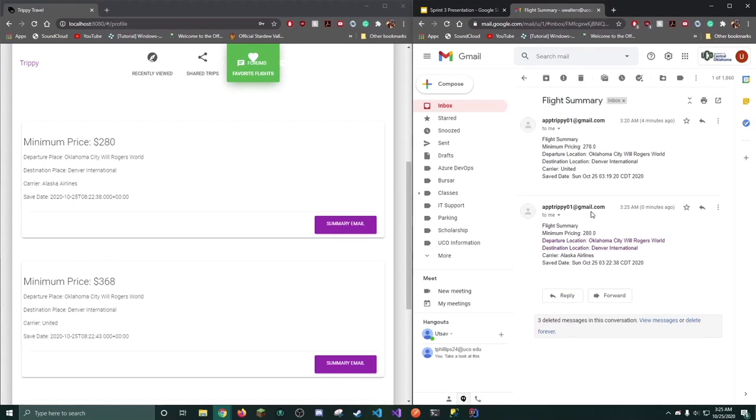And as you can see, this email was generated at 3:25 a.m., which is the current time, and the price was $280. Oklahoma City Will Rogers, Denver International, Alaska Airlines, and then it also sends you the save date of the flight summary.